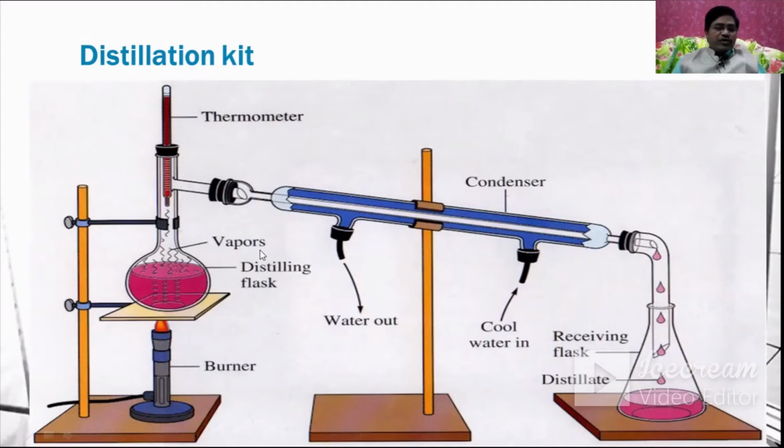Now you can see this one in this way. This is what is going to happen. You can see the vapors coming out, and this is the distillation flask, here is the water condenser, and here is the thermometer. Okay, now let us see the other one.